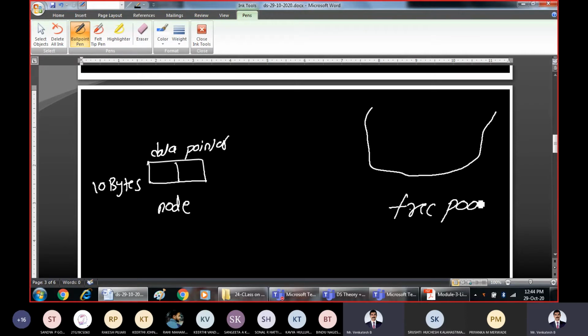It is called the free pool, or specifically in terms of programming and system architecture, the free pool will be something like this: available free memory locations. Many bytes will be there, starting from 0 up to some maximum number.